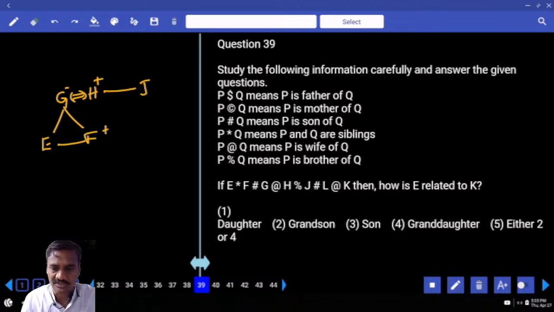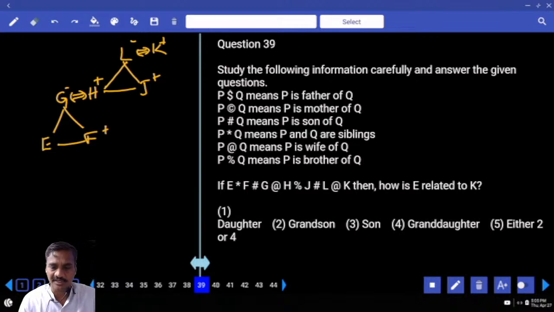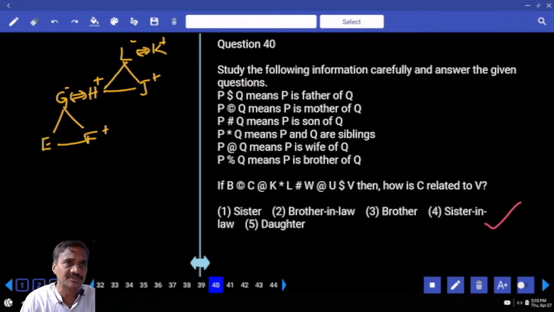And next one, J hash L. J is the son of L. L at the rate of K means L is the wife of K. Then according to this, how is E related to K? Now the gender of E is not known. That is either grandson or granddaughter. Either 2 or 4, choice 5, question number 39.